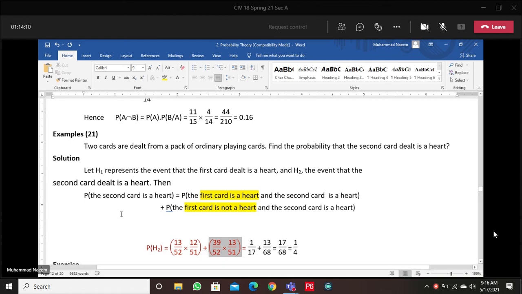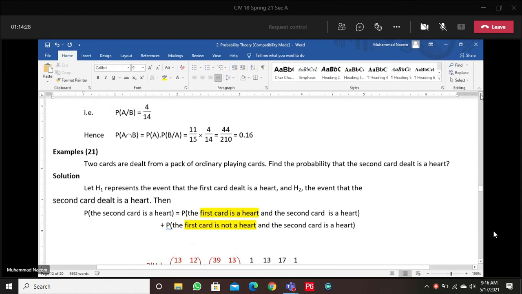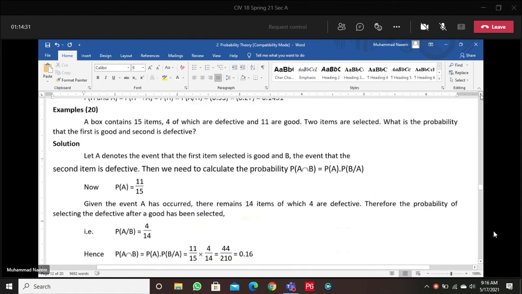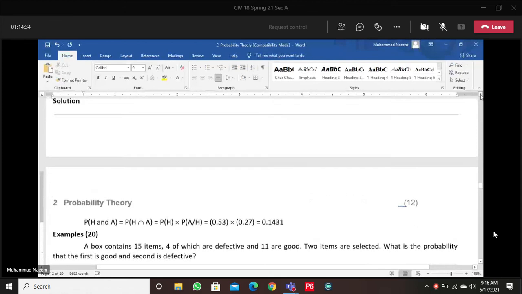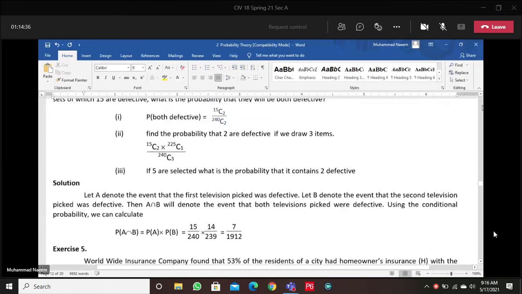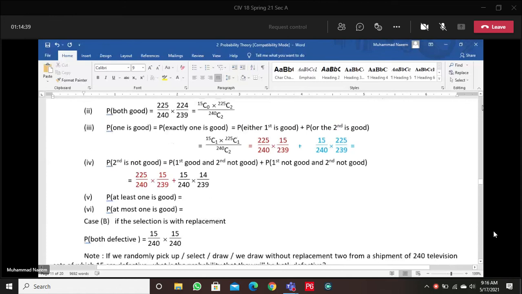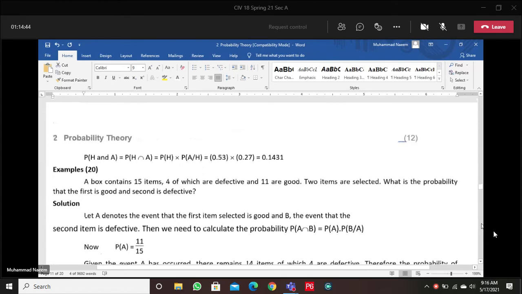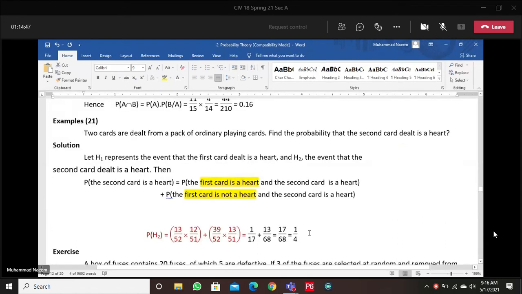So without replacement, the problems can also be solved by the combination method. Can you solve this problem using the combination method? Okay, we can solve this problem by the combination formula.